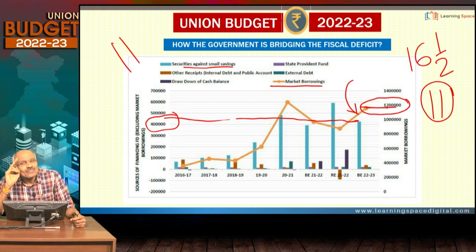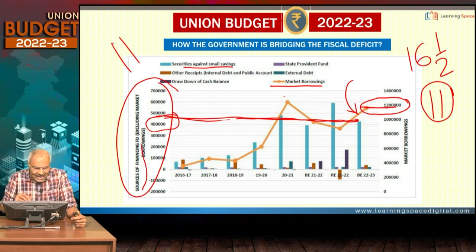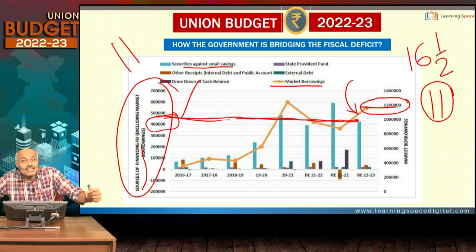Why is the center doing this and what are its repercussions? Center is basically borrowing this 4 to 5 lakh crores of rupees from this small savings, or you can say sources of financing the fiscal deficit other than market borrowings. The basic reason is that this way the government wants to reduce the pressure on the markets, because if the central government borrows all 16.5 lakh crores of rupees from the market, the money available for the private sector will reduce. Because of that, interest rates will increase.